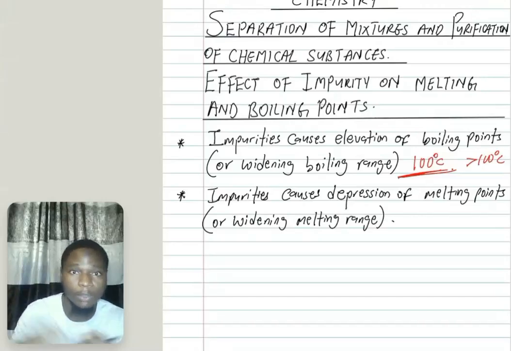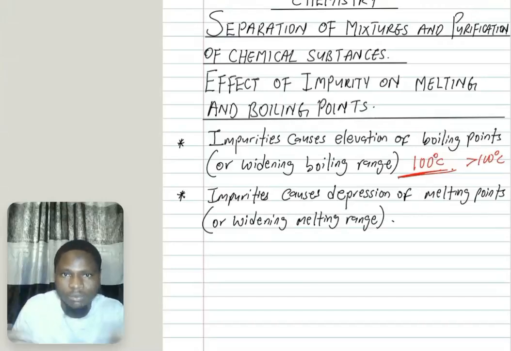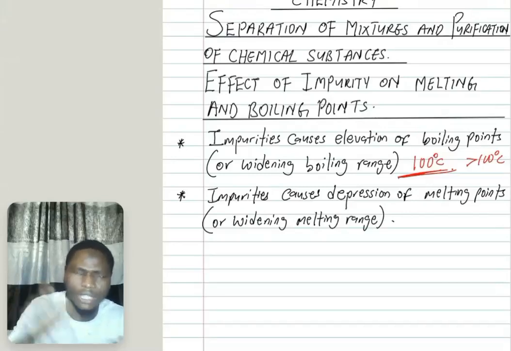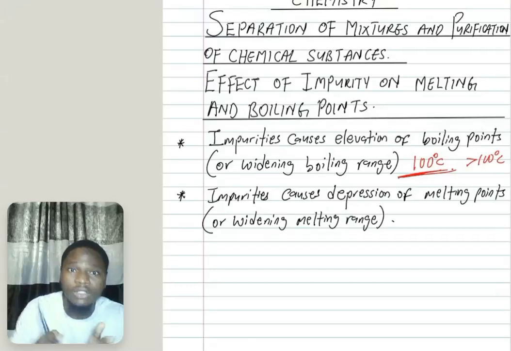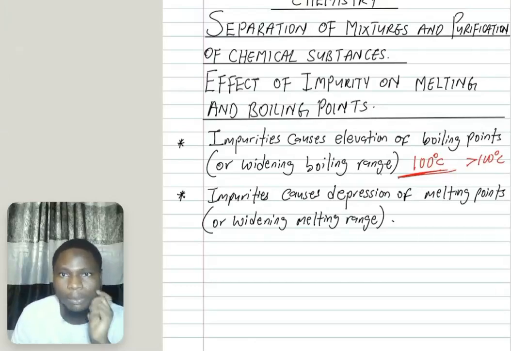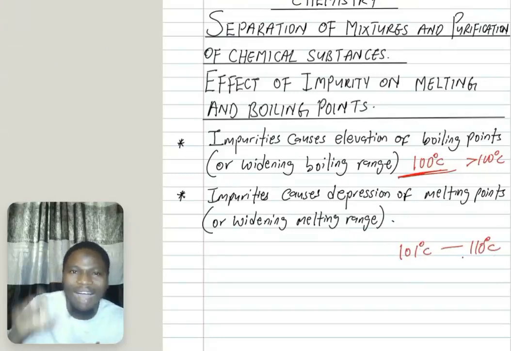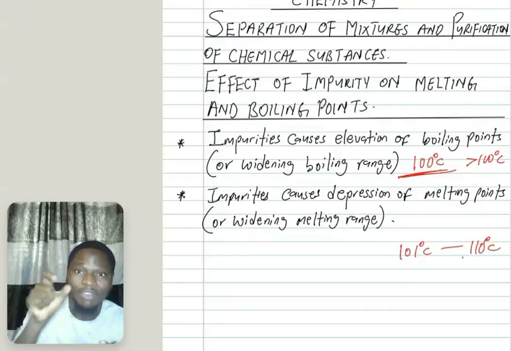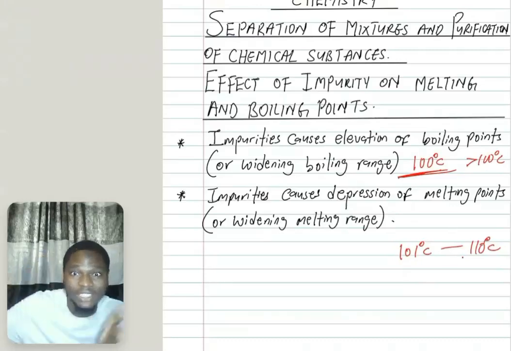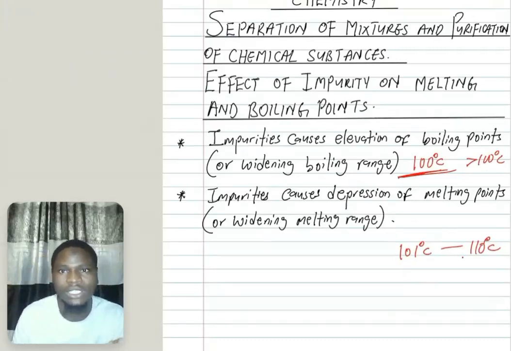So it causes the boiling point to increase or widen the range. So instead of it boiling at a definite temperature of 100 degrees Celsius, it will now boil over a range of temperature. What do I mean by over a range of temperature? For example, it can boil between, let me say, 101 degrees Celsius to, let me say, 110 degrees Celsius. So it will not have a fixed boiling point, it will have a range of boiling points. So that is it. Good.